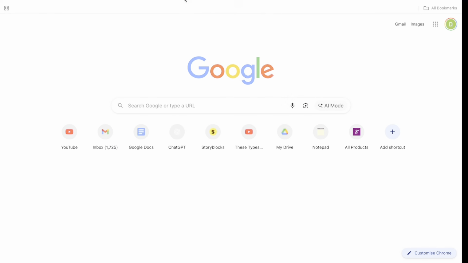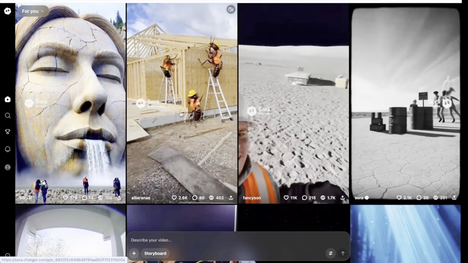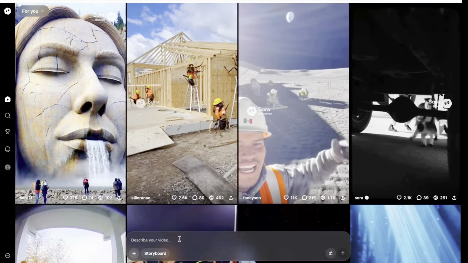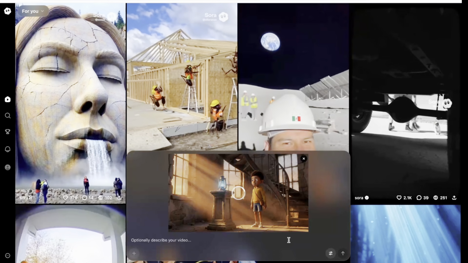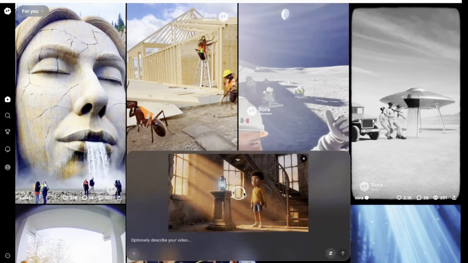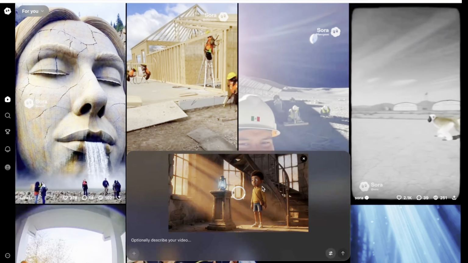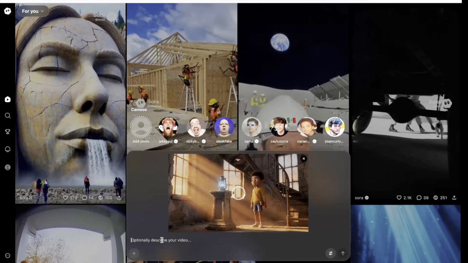So I'm going to search for Sora 2, right? Click on enter. So guys, currently you can see that I'm on Sora. Now all I have to do right now is click on plus. Once I click on plus, I'm going to upload my image right here. Once I upload my image, all I have to do is wait for it to load up. While waiting for it to load up, I'm going to go over to ChatGPT and copy my prompt and, of course, put it right here to describe my video very well.